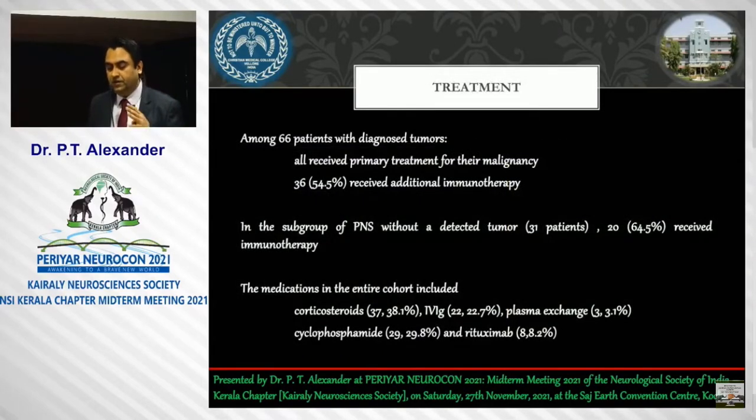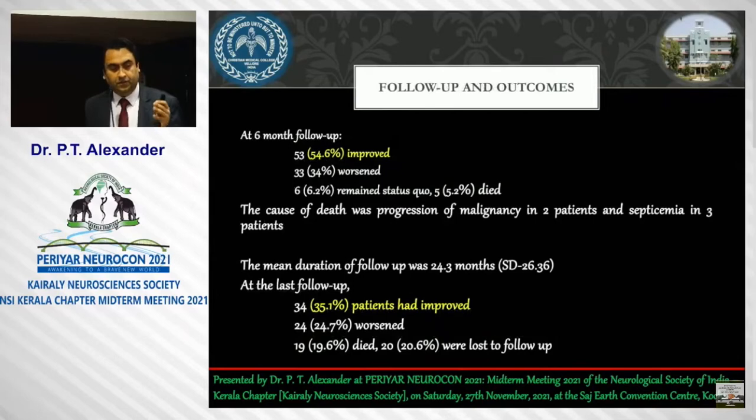The treatment: all the patients with tumors received a primary treatment for the malignancy. Additional immunotherapy was given for more than 50%. In the subgroup of PNS without a tumor, we had given additional immunotherapy in more than 2/3. The treatments were the same, first line and second line as previously mentioned. Now for follow-up, at 6 months, we had more than 50% of patients who had improved.